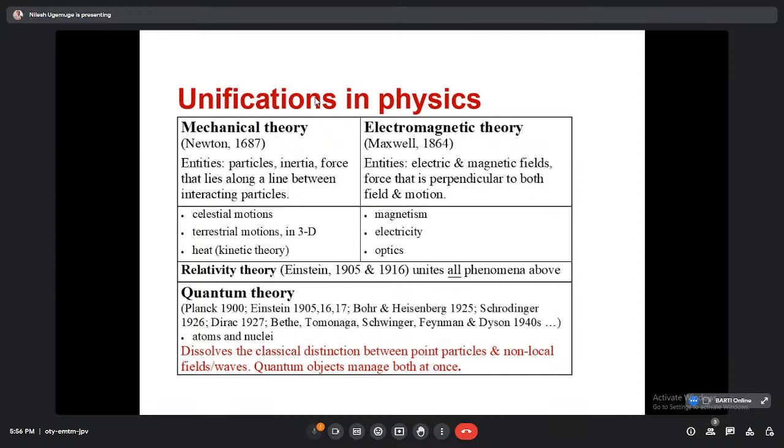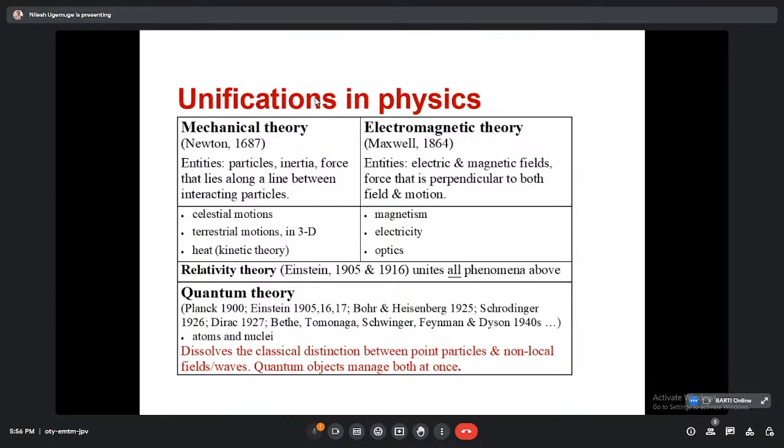But as we know, all these theories were not sufficient to explain all the phenomena, and that is why some unification should be there that can help us explain the phenomena that were earlier explained by the mechanical theory, or Newtonian mechanics, or by electromagnetic theory. And that is why, if we see the chronology, in 1900 Planck came into the picture.